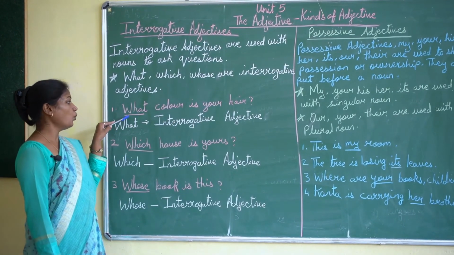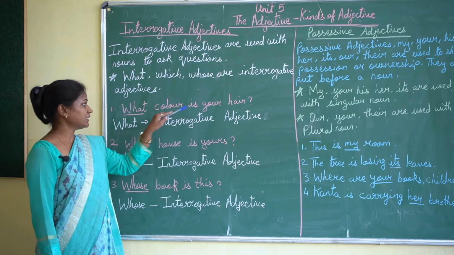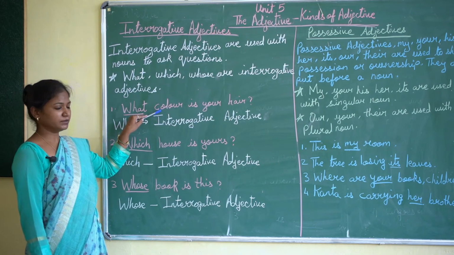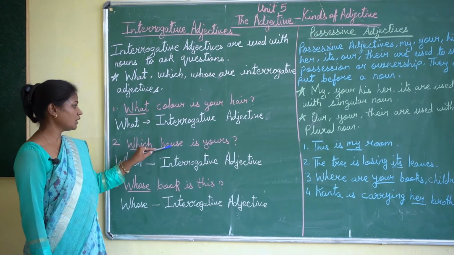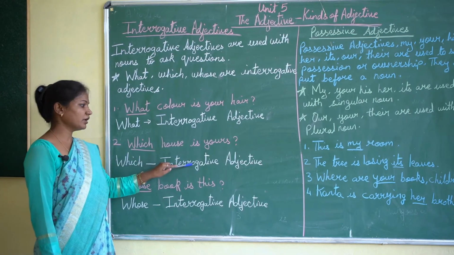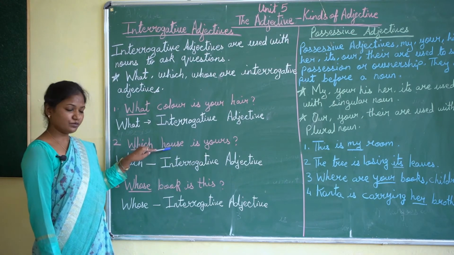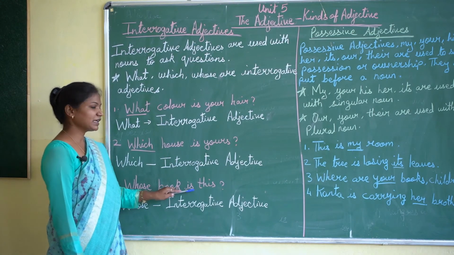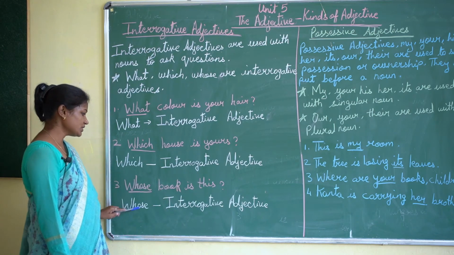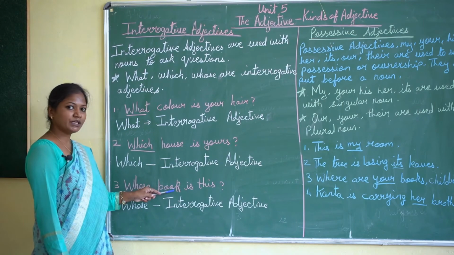Now here, what is interrogative adjective and it is used with the noun color. Which house is yours? Now here, which is interrogative adjective and the noun is house. Whose book is this? Whose is interrogative adjective and in this sentence the noun is book.